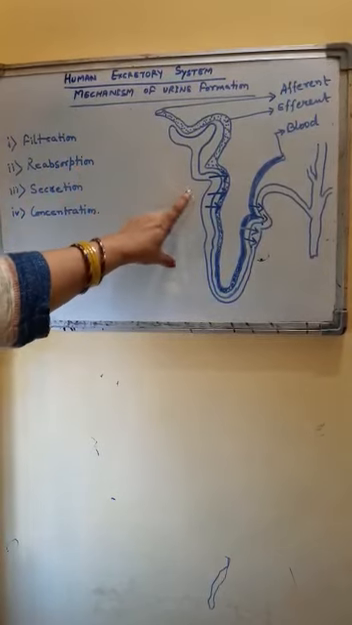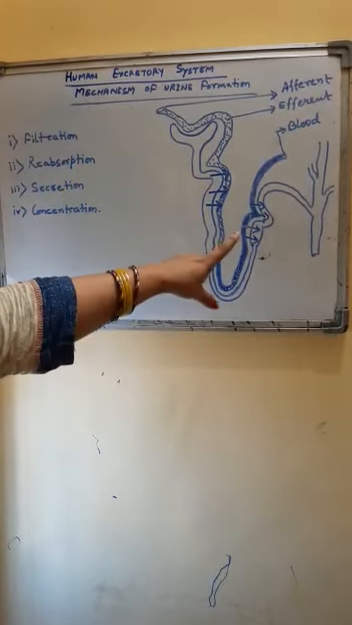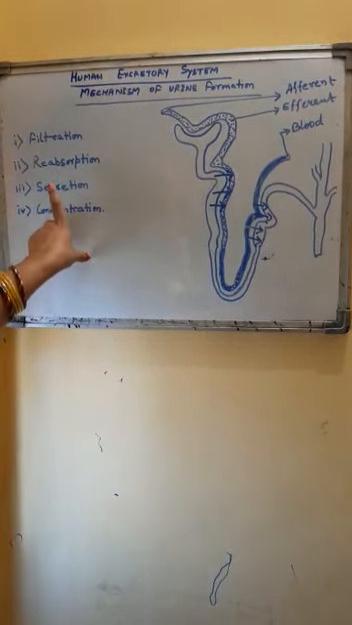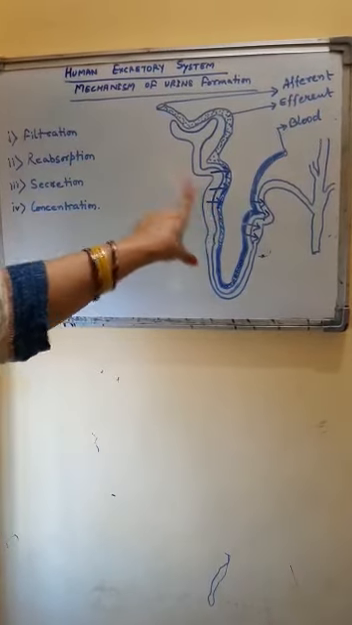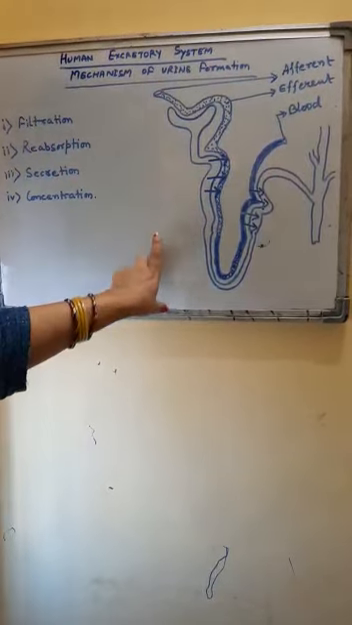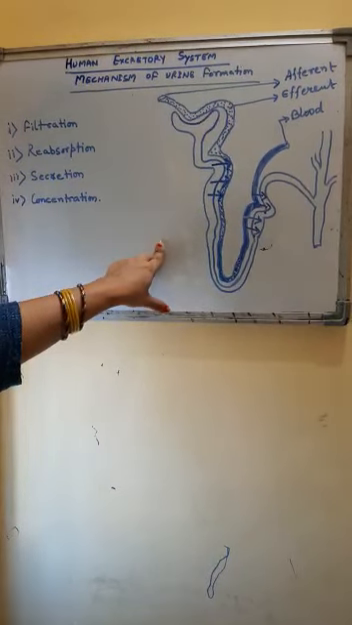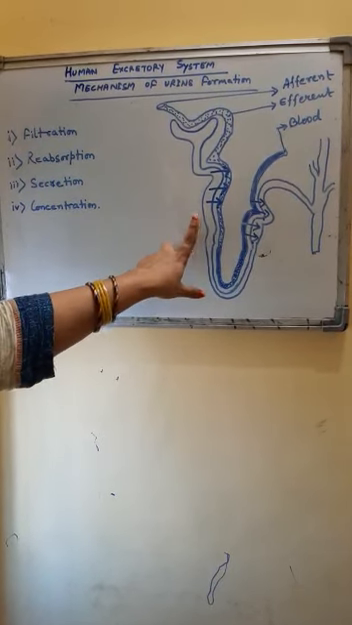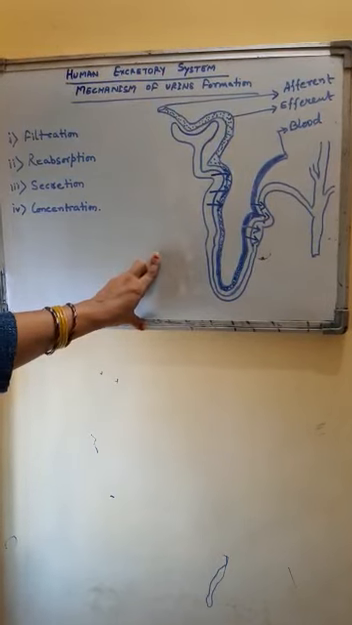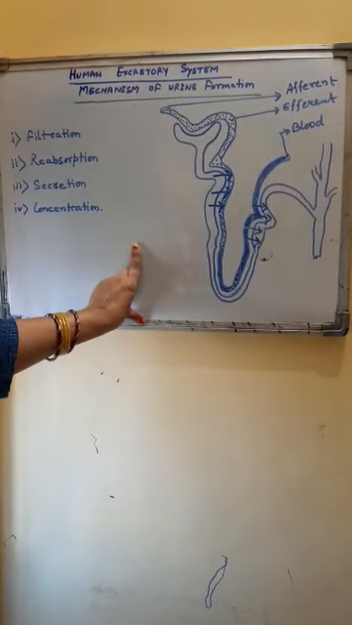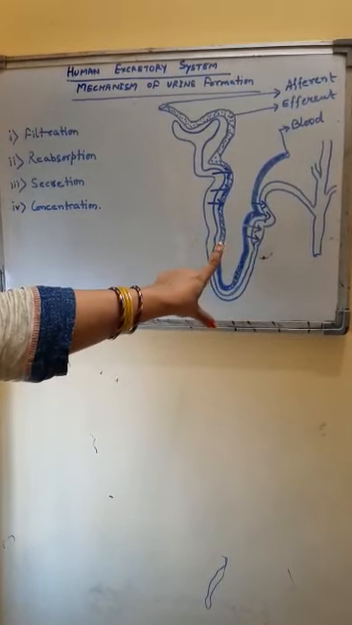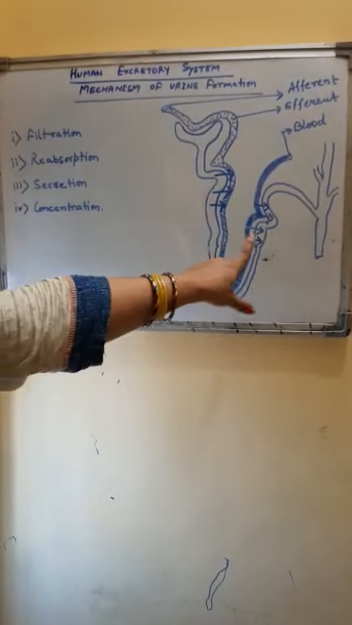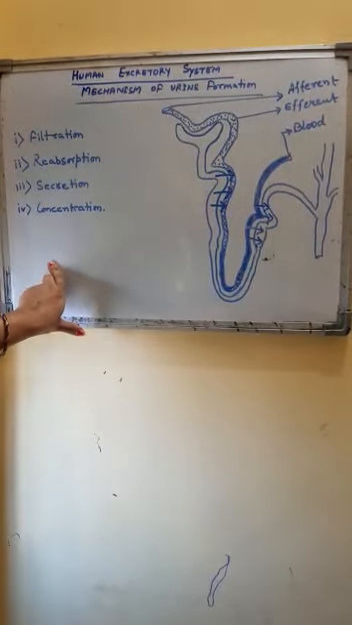Remember, reabsorption mainly takes place in PCT, secretion mainly takes place in DCT. However, a small amount of reabsorption takes place in DCT and a small amount of secretion takes place in PCT also. Extra salts, sodium ions, H plus are also secreted in the urinary tubule to maintain proper concentration and pH of urine. Urea, uric acid, creatinine, extra salts, these substances if present in blood, are secreted back into the urine.